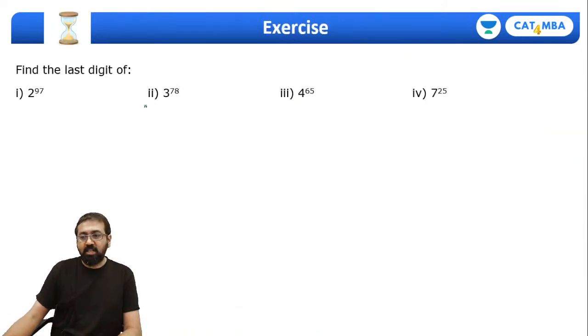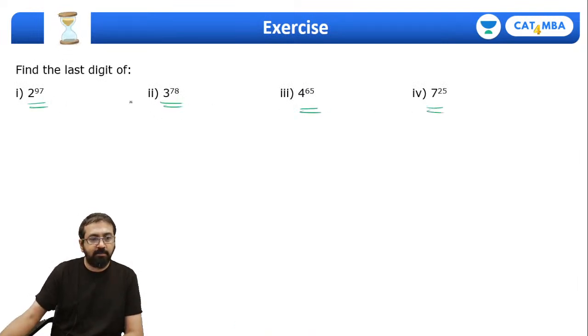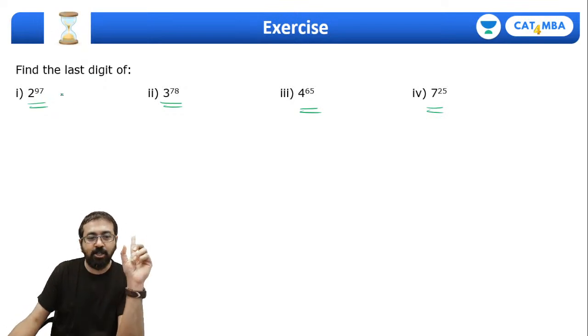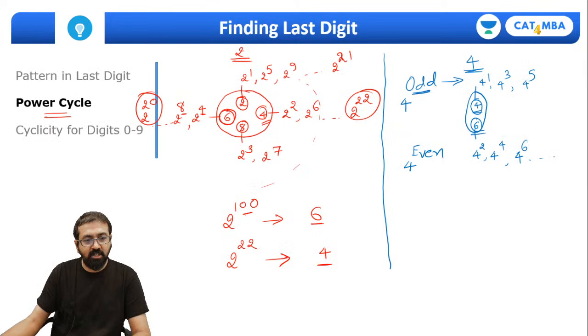Okay friends, so here are the questions. Now in the next 2 minutes we need to solve all these questions. So 2 has cyclicity of 4. So 2 raised to 96, can I say it will end over here? So 2 raised to 97 should be coming over here, right? So the last digit will be 2.